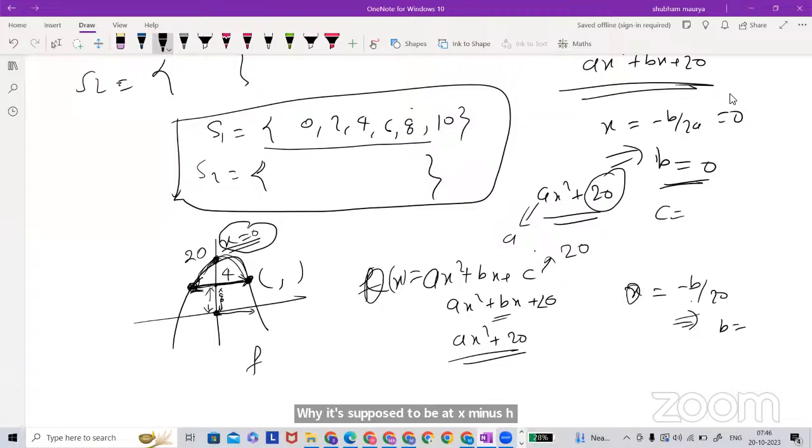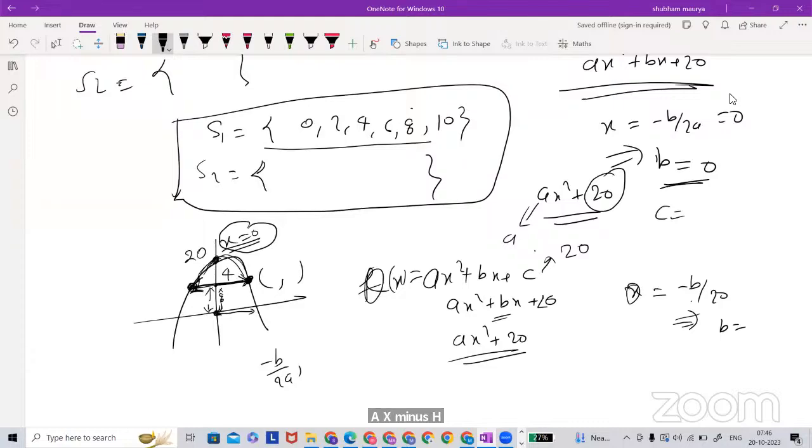It is not going to help if you use vertex form here. What is the vertex form formula? Vertex form is y is equal to a times x minus h whole square plus k. That is, h and k are the vertex of that parabola. What is the vertex in this case? What is the x coordinate? What is the y coordinate? So I'm asking about the vertex form. The formula is given: y is equal to a times x minus h whole square plus k. H and k are the vertex only.